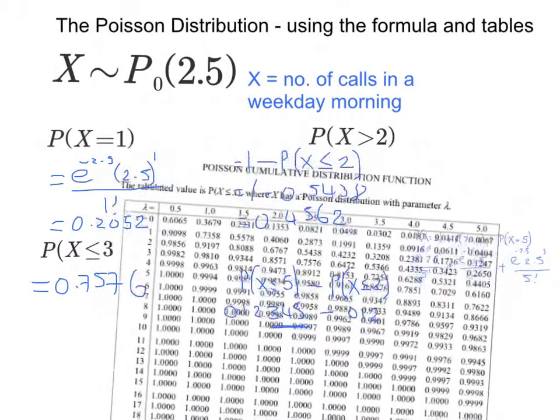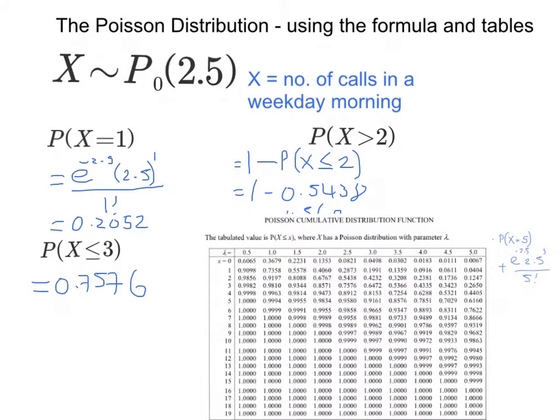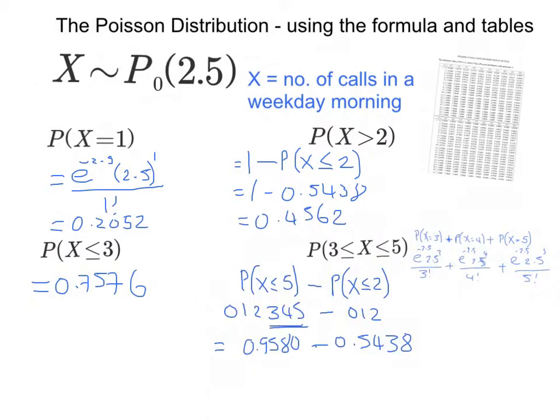So, the chance that it's less than or equal to 5, lambda's 2.5, and we're looking down to 5, is 0.9580. The chance it's less than or equal to 2 is 0.5438. So altogether, 0.4142.